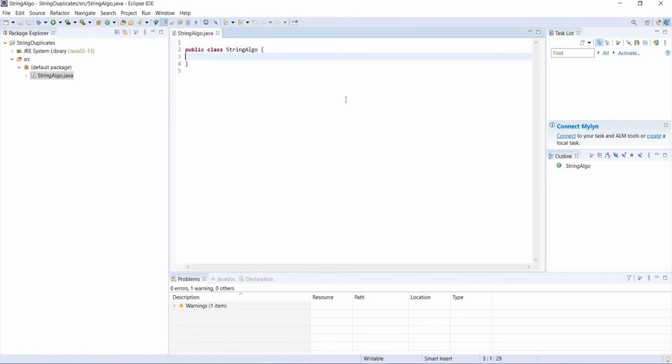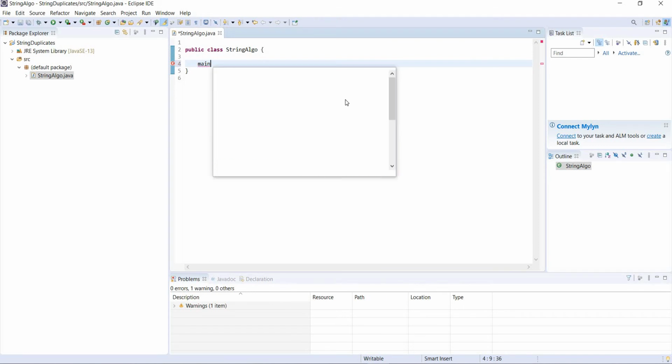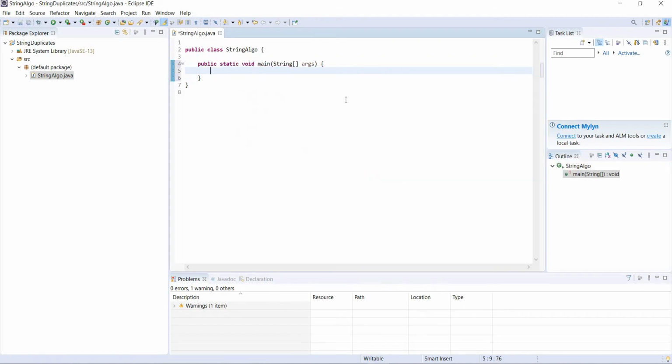So it created a string class for us. As you know, it's a public class, and we can write a main function. You can just write main and hit Ctrl Space. It's going to write a main method for you. Thank you, Eclipse. So what we're going to do is create a string here. First of all, string, you can call it whatever name you want to give it.